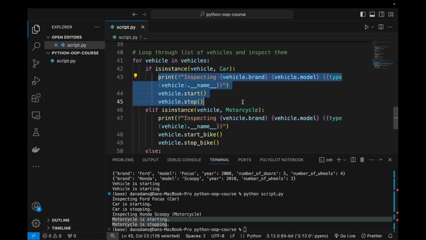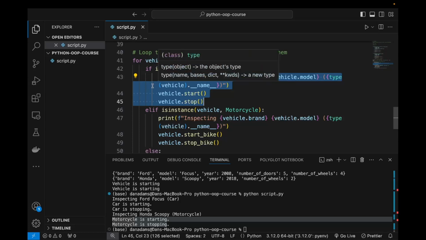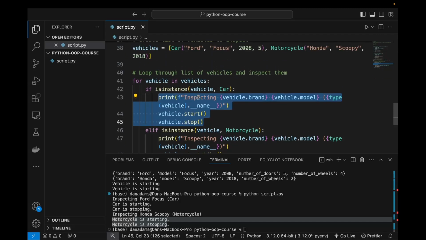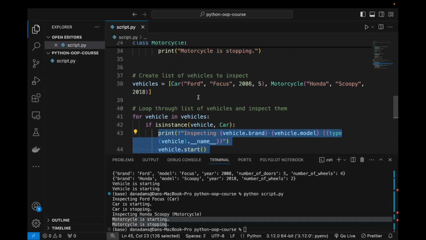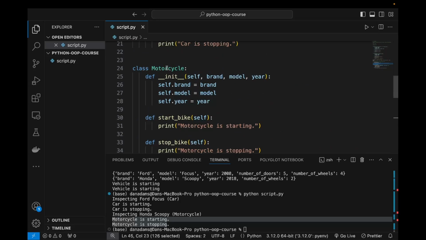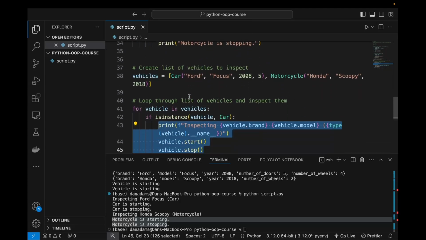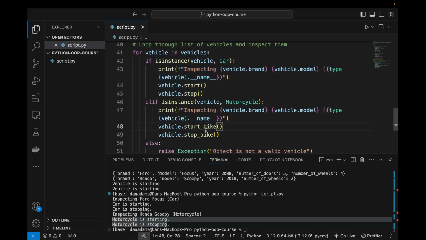And another issue with this is that this code will continue to get uglier with more if conditional statements as we add more vehicle types. So for example, if we extended our code base to include a new plane class, like an aeroplane, then we'd need to modify this existing code. We'd have to add another conditional check in this for loop to check if the current vehicle that we are dealing with is an instance of the plane class.